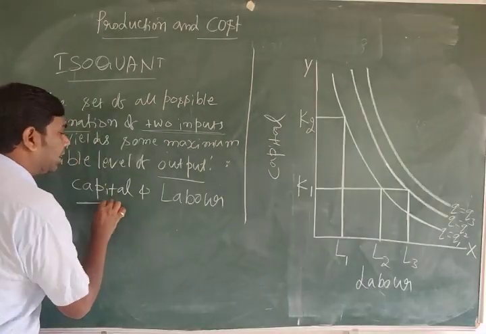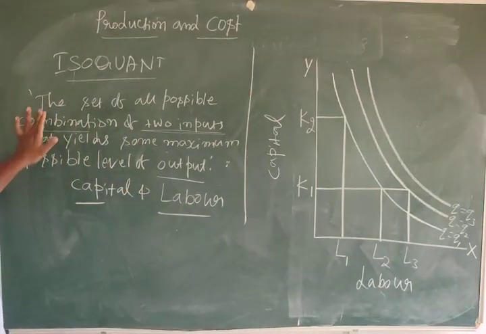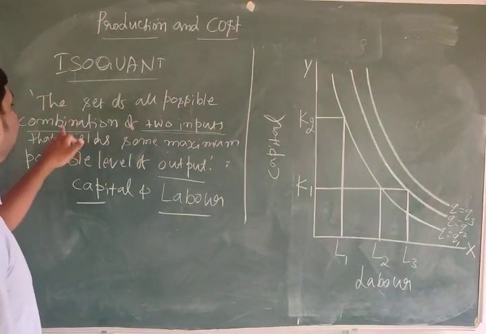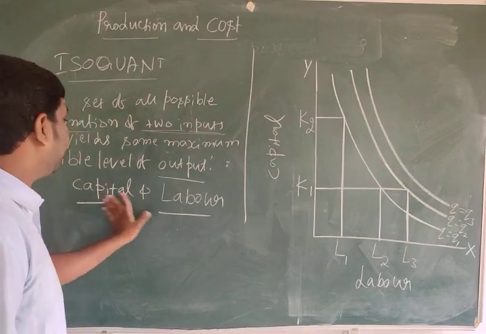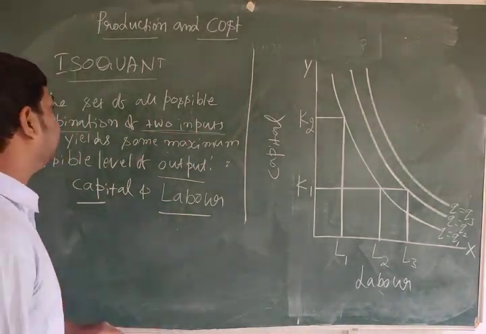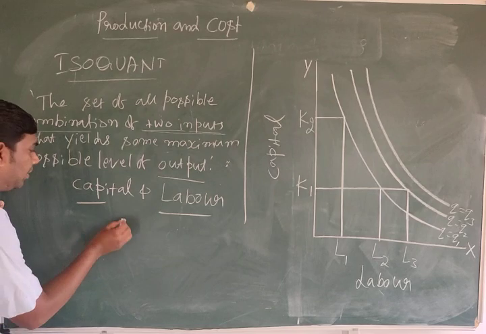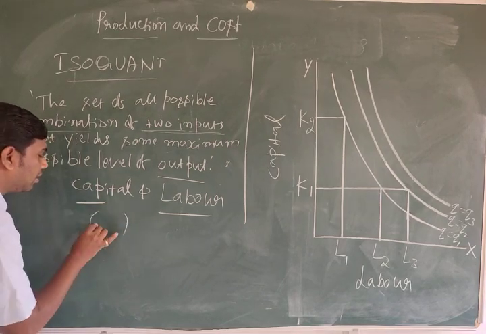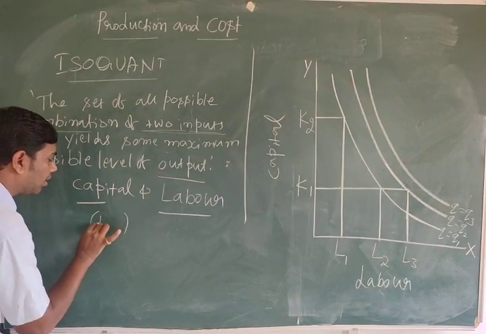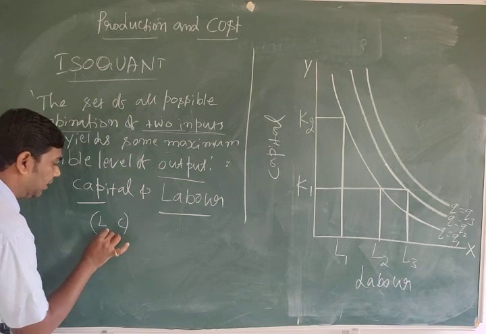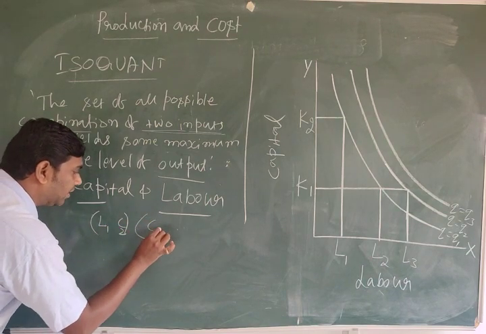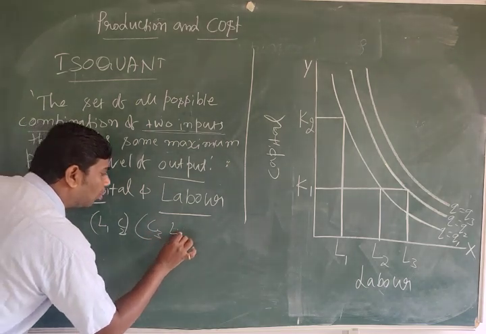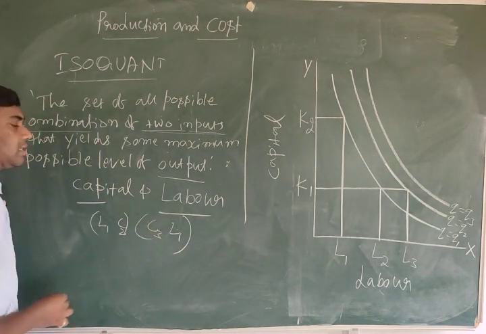Just imagine the set of all possible combinations of two inputs, capital and labor. A combination may be like labor 1 capital 2, otherwise capital 3 labor 1. These are all called combinations.